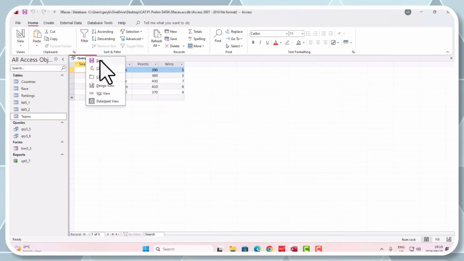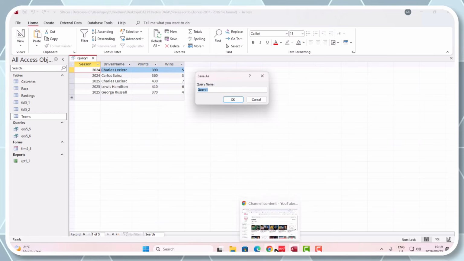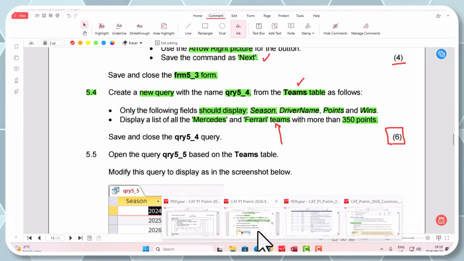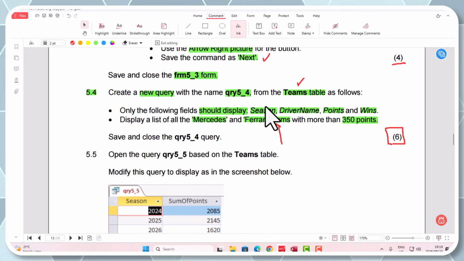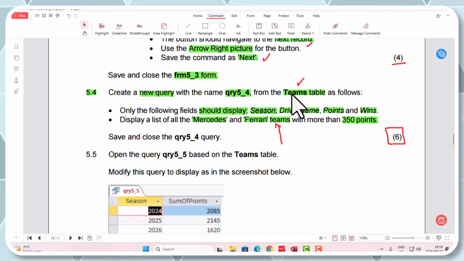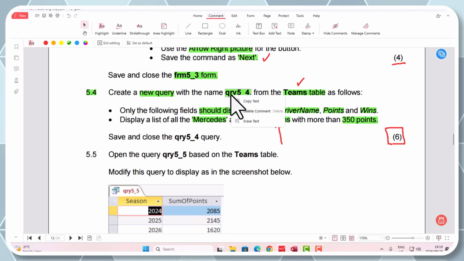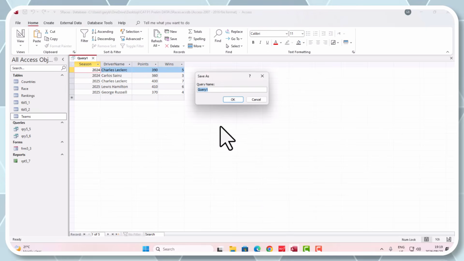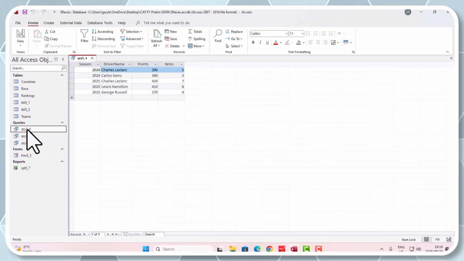So I'm going to right click, I'm going to go save. Let's go back to our question paper and see what we had to save this as. All right, let me escape out of my pen here quickly, and let's go have a look and save it as 5_4 query. So let's go back there, we paste this in now, query 5_4, which is right. And there is my 5_4 query. Wow, that was a nice one, eh, grade 12s? Okay, yes, but it makes sense, eh?